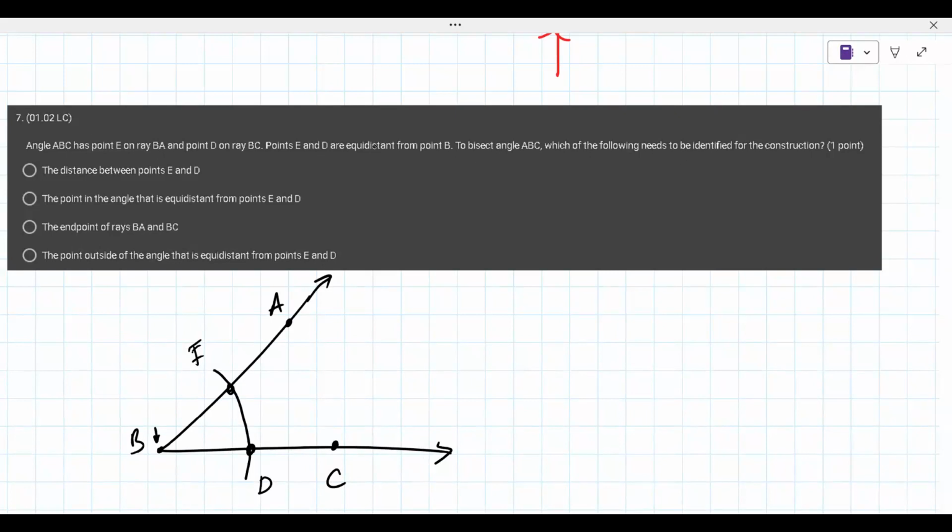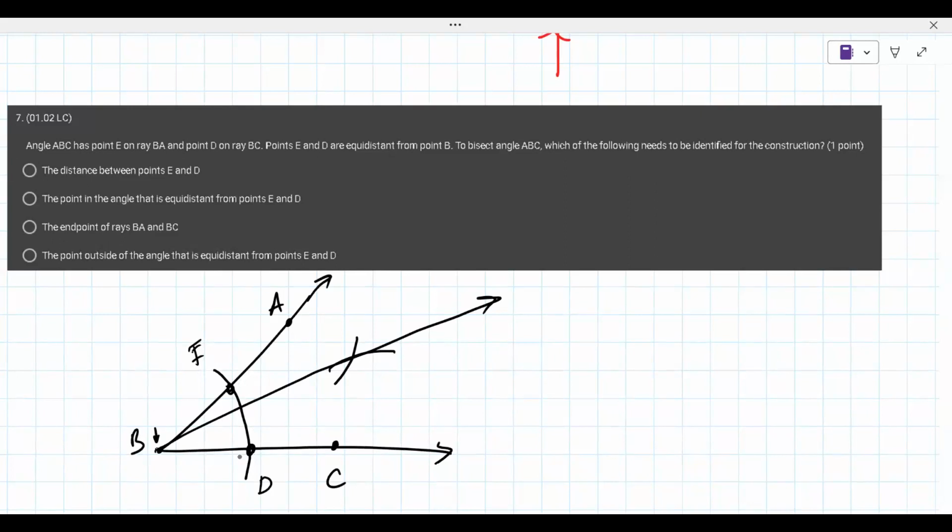All right, so to bisect the angle ABC, which of the following needs to be identified for the construction? So to bisect an angle, you swing this arc right here, and then you go to E and D and you swing two other arcs, and then you connect that point there to get the angles the same.